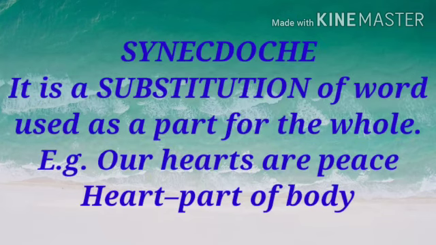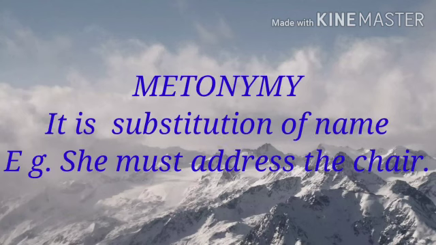Next figure of speech is synecdoche. What is meant by synecdoche? It is a substitution of a word used as a part of the whole. For example, our hearts are peace. Here, heart is used for part of body. Next one is metonymy. What is meant by metonymy? It is a substitution of name. For example, she must address the chair.